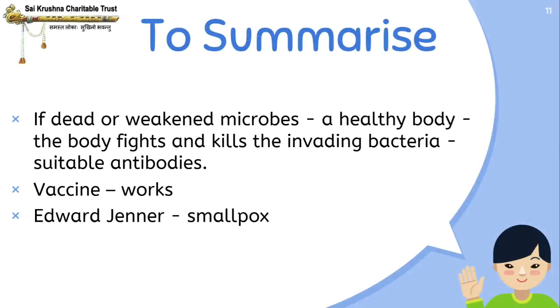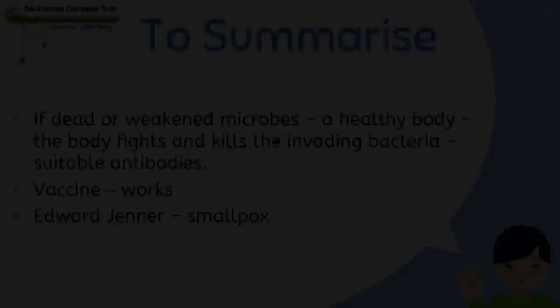And this is how a vaccine works. That is very important, students. And the scientist Edward Jenner discovered the first vaccine for smallpox. It was the first vaccine which was discovered and it was used to protect people against smallpox.